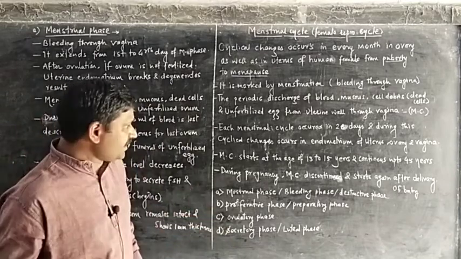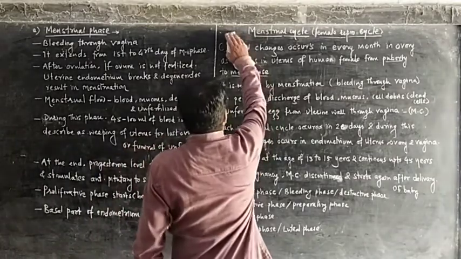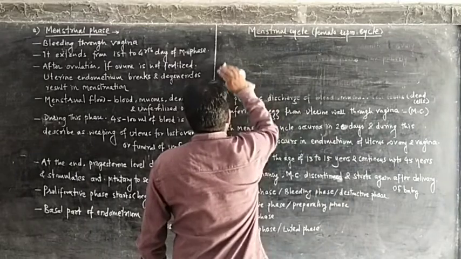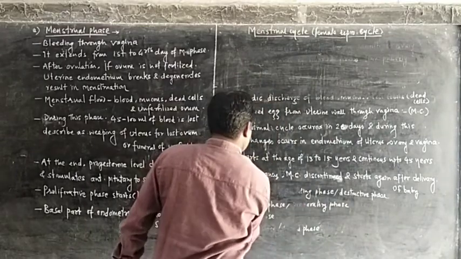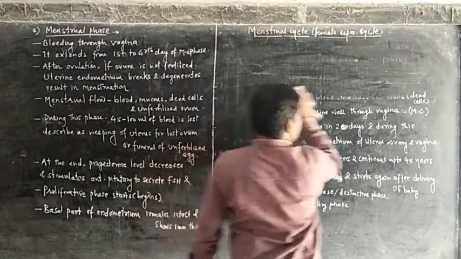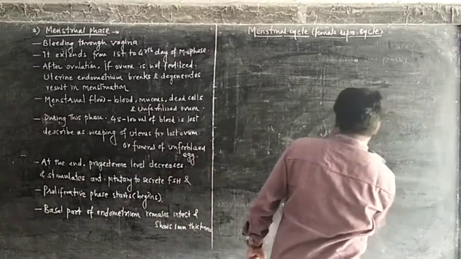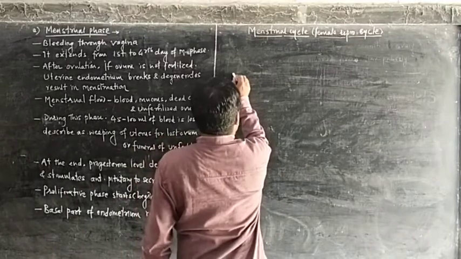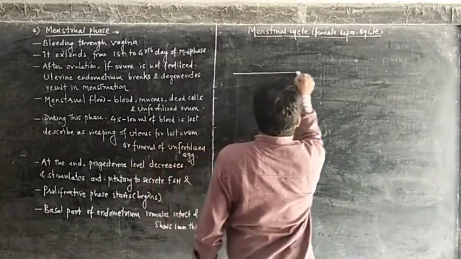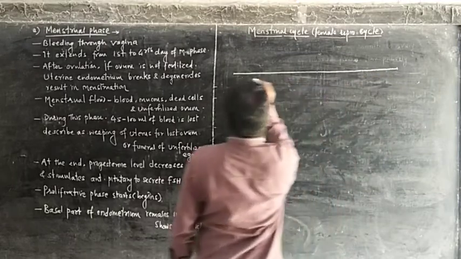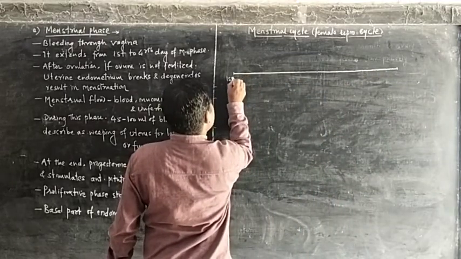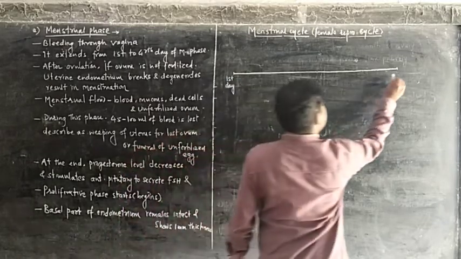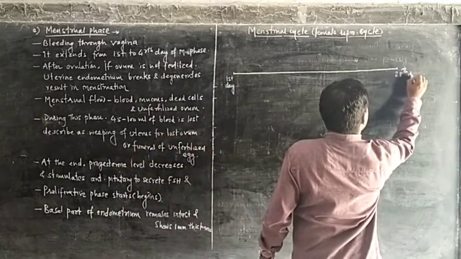Next, now see, this menstrual cycle is a 28 days cycle. In the 28 days cycle, suppose this is the first day and this is the 28th day.